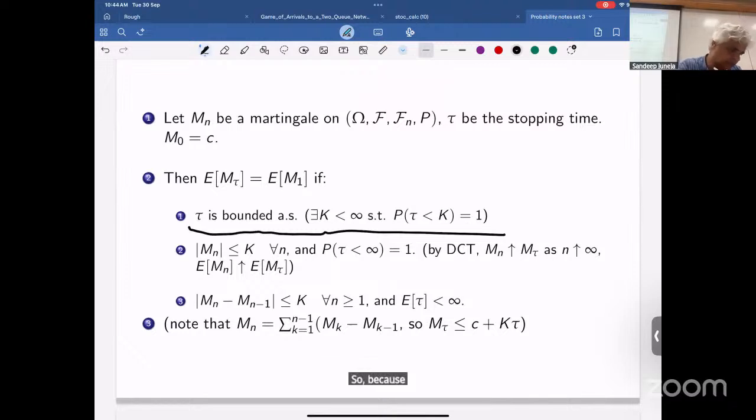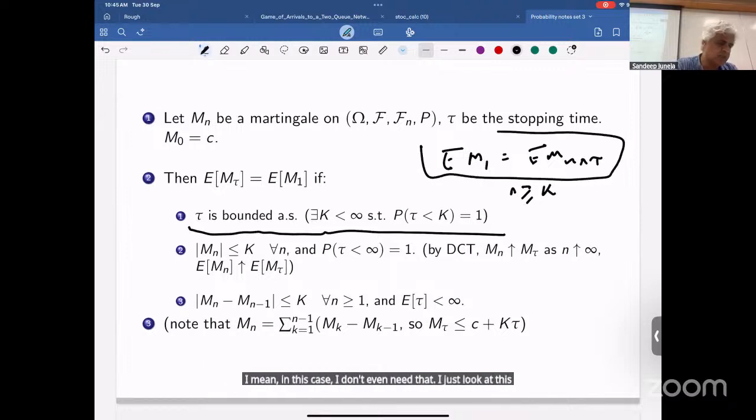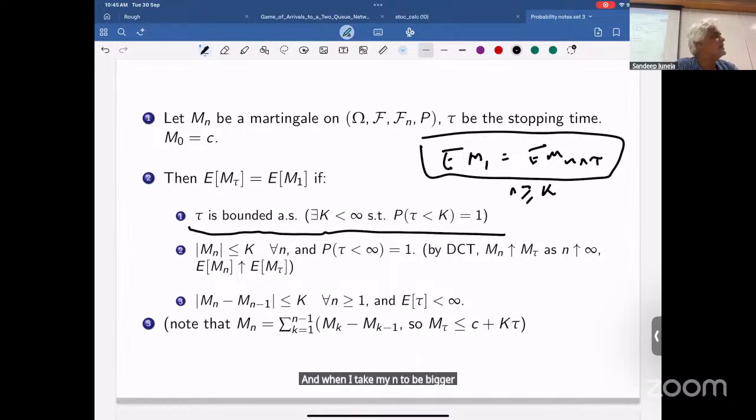Because E of M0 is equal to E of M n min tau, and when I take n to be bigger than k, n min tau is equal to tau.